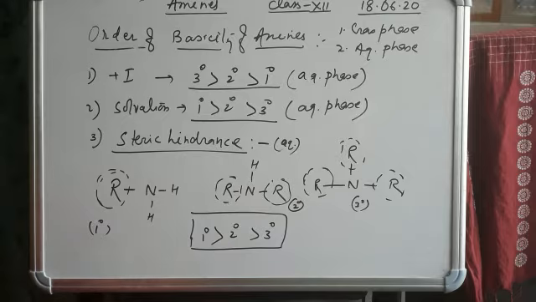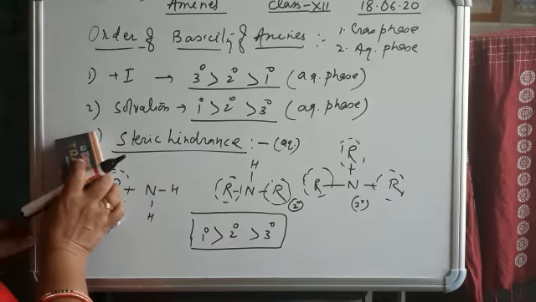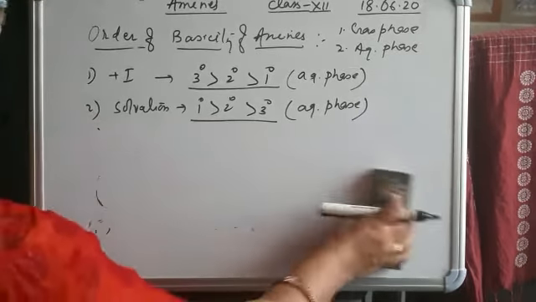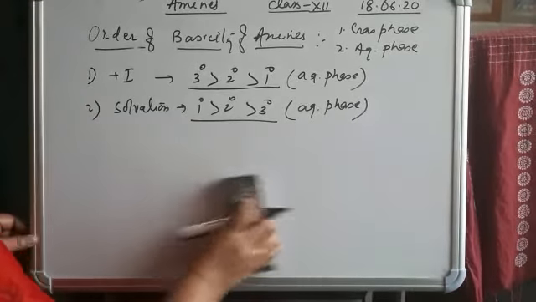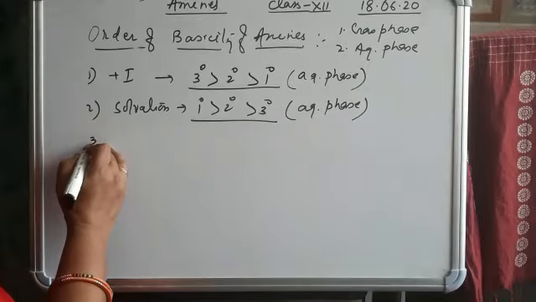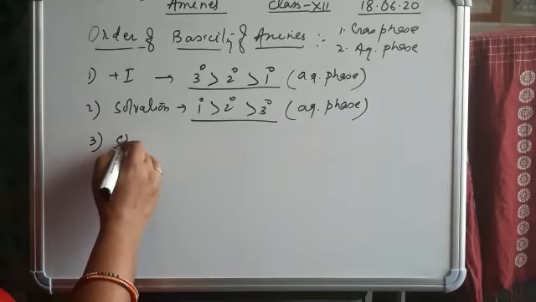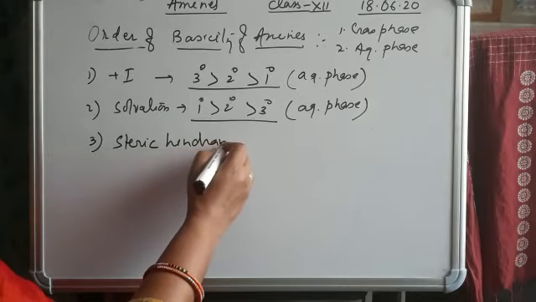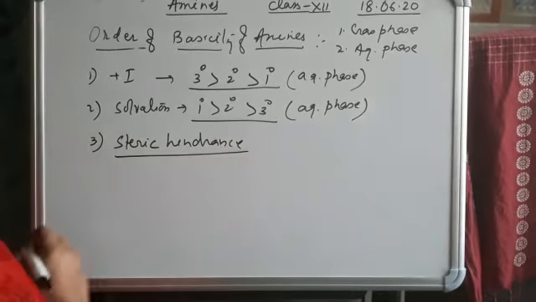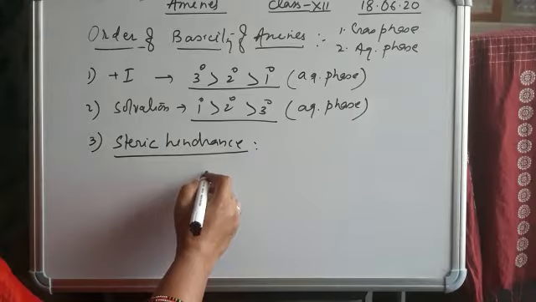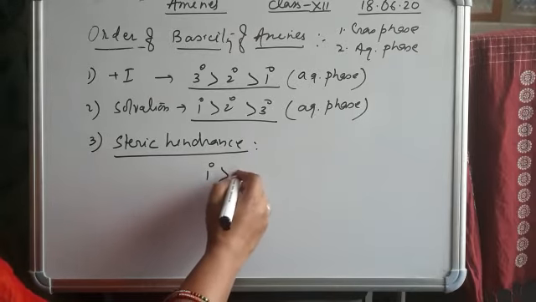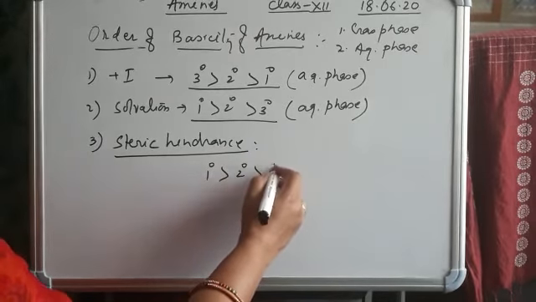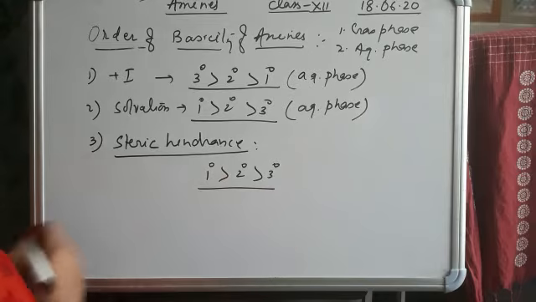So we conclude the 3 factors on which basic nature depends. Third is steric hindrance. On the basis of steric hindrance, we concluded the order of 1 degree, 2 degree and 3 degree amines.